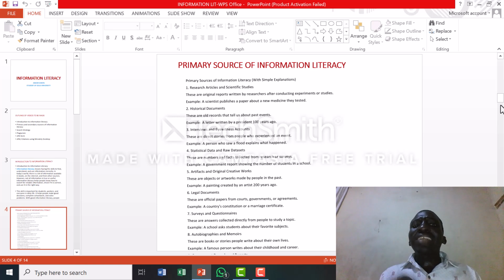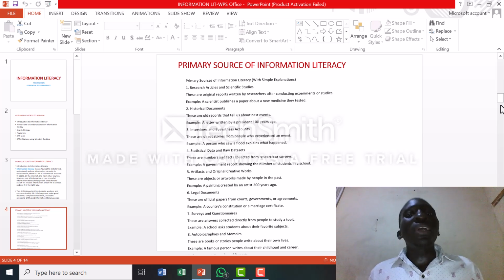At the time that the president was writing it, it was the primary source. But at this moment that we are reading it, it is a secondary source of information literacy. By the time the president was writing it, it was the primary source of information literacy.